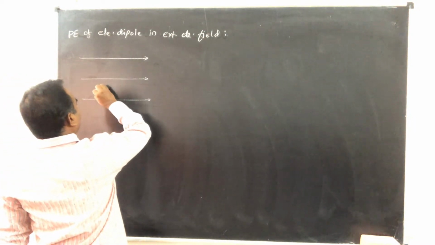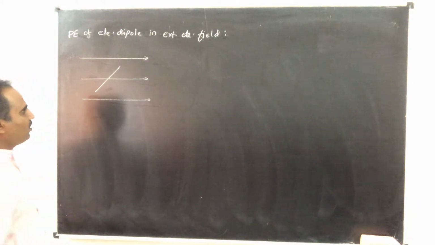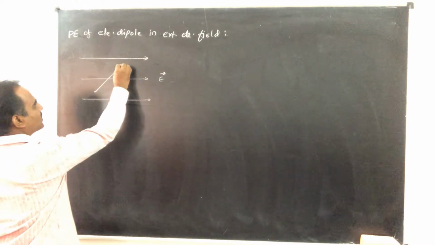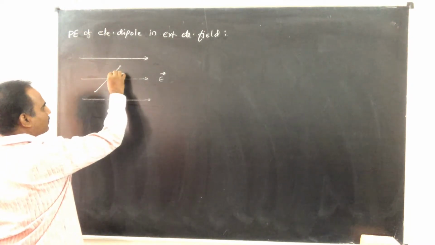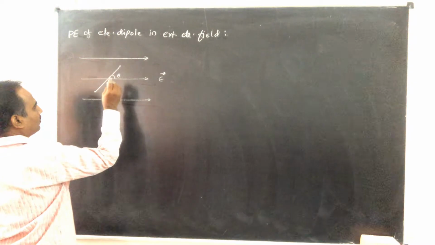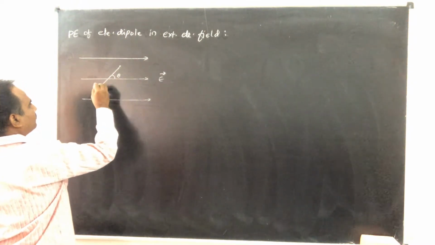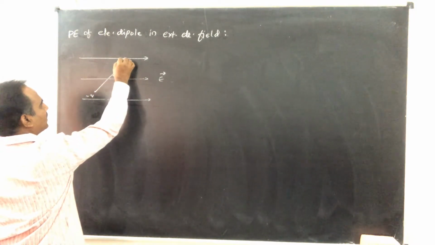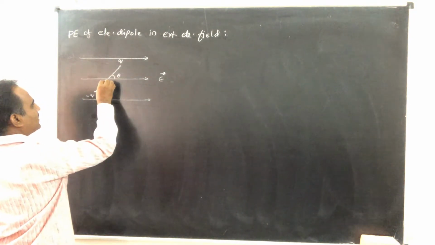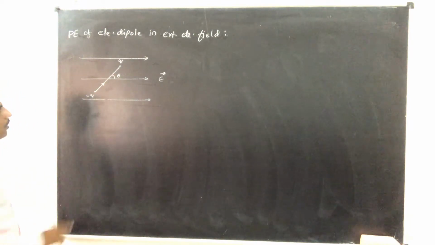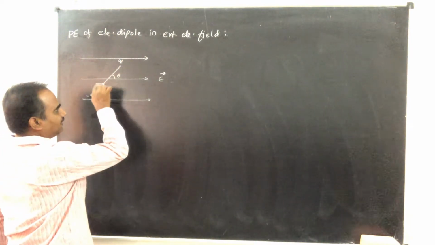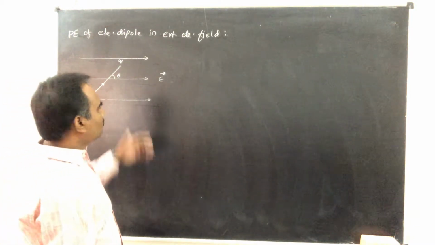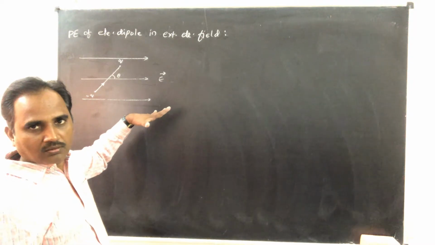Let a dipole be kept in this uniform electric field such that its axis makes an angle theta. So this is the charge minus q, this is the charge plus q. So this is the direction of dipole moment. This dipole moment makes an angle theta with the direction of electric field. So this derivation is important for the examination.